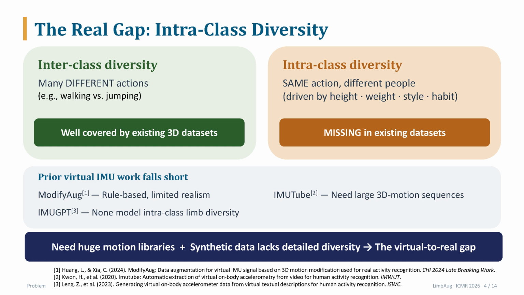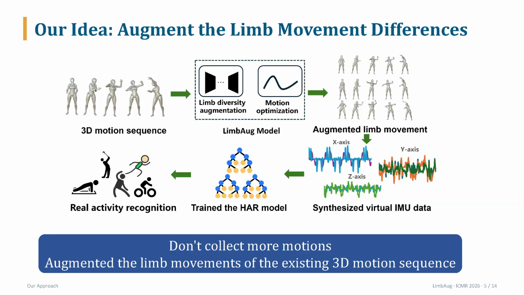Prior methods either require large motion libraries, use rule-based modification, or do not explicitly model intra-class diversity. The core idea of LimbAug is to augment limb movement differences in existing 3D motion sequences. We learn limb movement differences which describe local limb level variation within the same action class. Examples include stronger arm swings, shorter steps, or different leg rhythms. These differences can often be reused across actions.